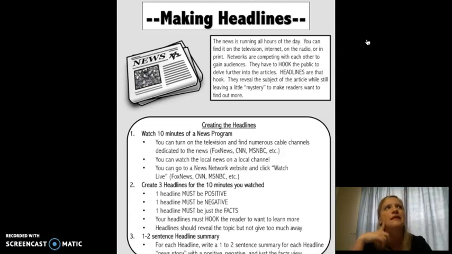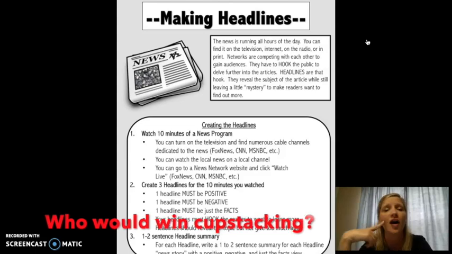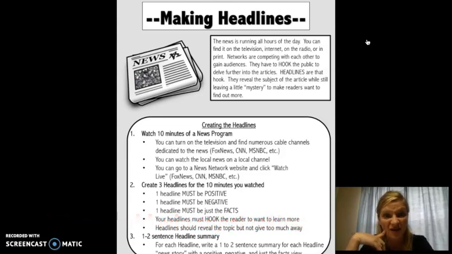Although I did see somebody post that there was a cup stacking challenge the other day on there because people could be 6 feet apart. That might be kind of fun.